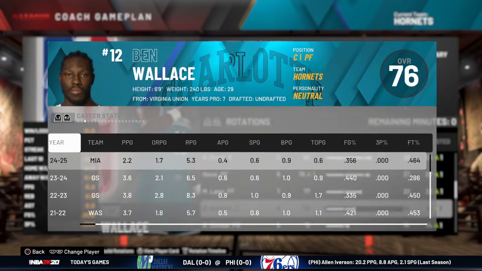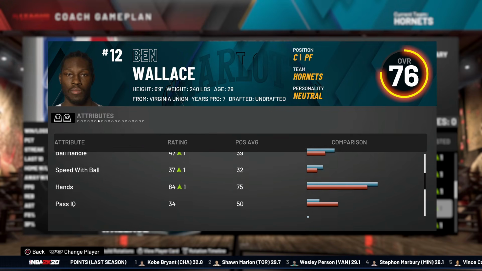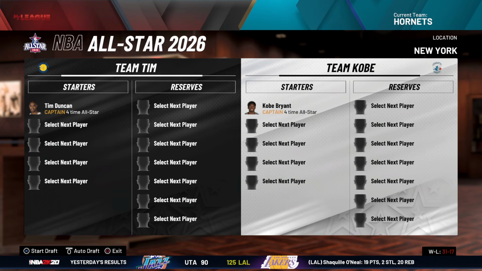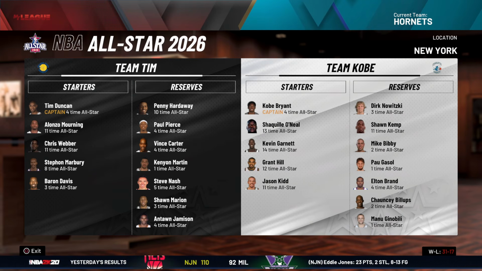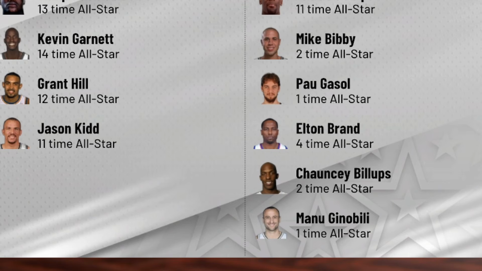2003. Ben Wallace is here. He's already bounced around from a couple teams. Can he actually materialize into, like, a DPOY for us? That would be kind of interesting. Kobe Bryant is an all-star captain with Tim Duncan, and of course he drafted Shaq first pick and Jason Kidd. So we have 2 all-star starters. Manu Ginobili has made his way to the MVP race.